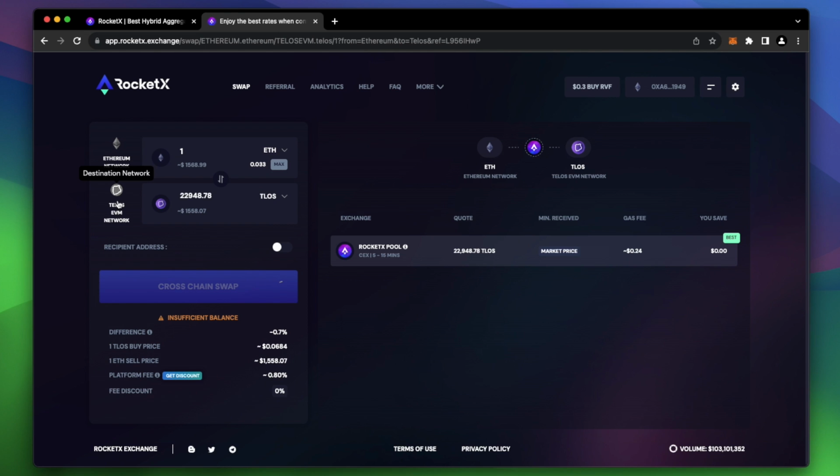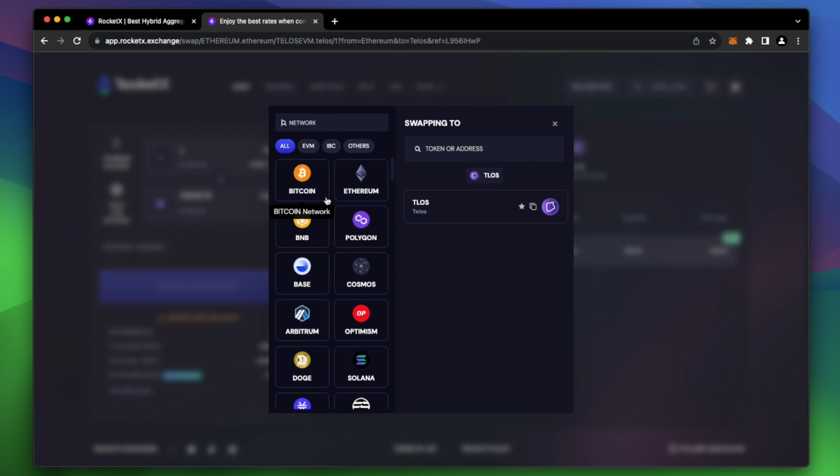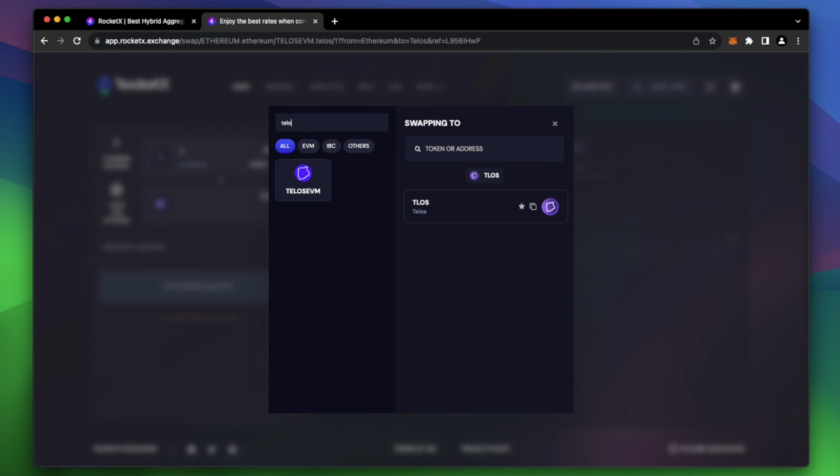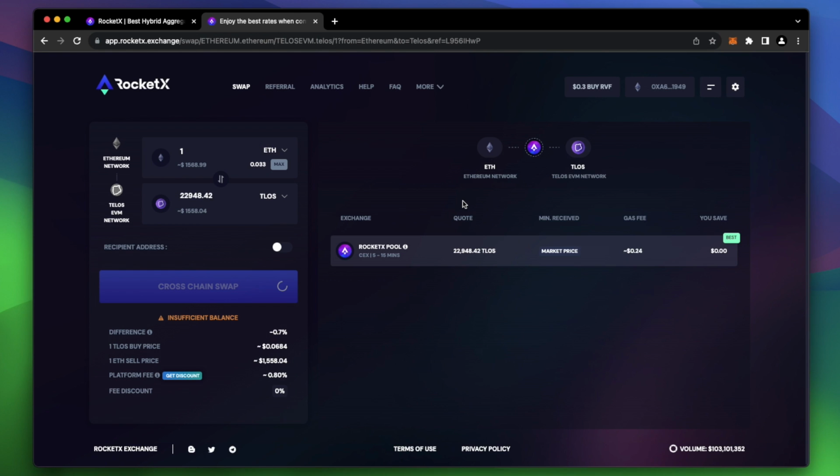Now, you'll want to confirm the correct destination network is selected. You can easily click and search for Telos. After that, you can then select Telos to be received in exchange. If you're swapping from ETH to Telos, then your swap should look like this.